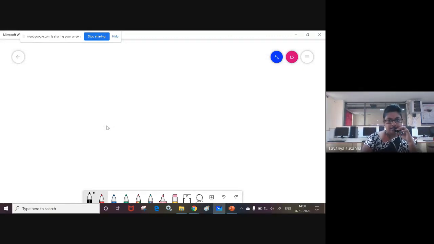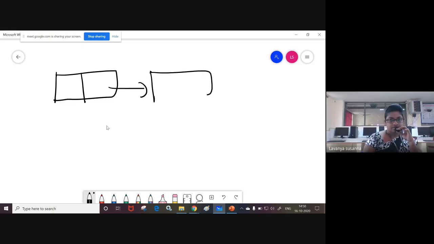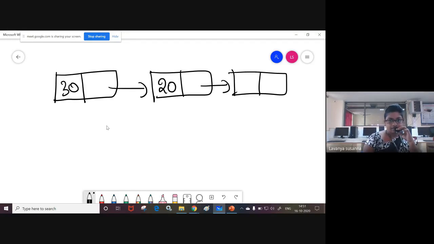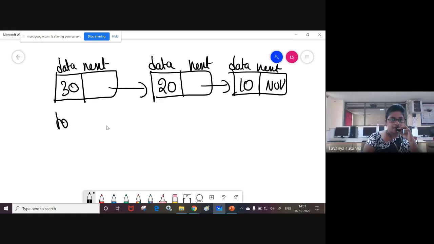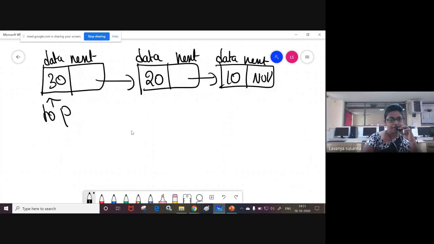This is the linked list, right? 30, 20, 10, each with a data field and a next field. Top always points to the last inserted element. Now, the traverse operation.